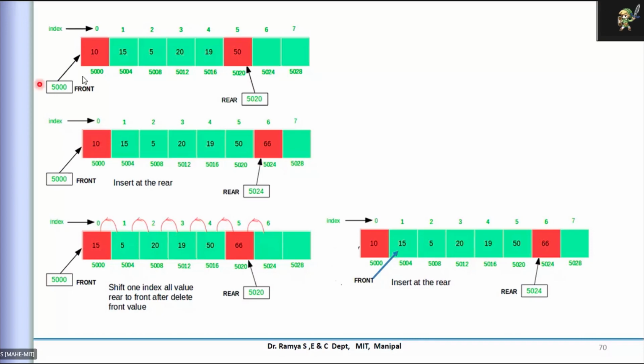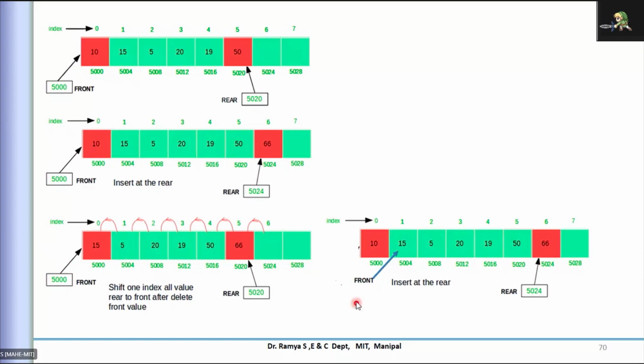Okay, so this remains the same. Instead of shifting all your elements one by one, what we are trying to do in the next method is, instead of the pointer being allocated at this, it is holding the address of this particular information. When I say I remove this element, I'm just changing the position of this pointer to the next element, as if I'm assuming that this is being removed. But physically it is not being removed. You are just changing the pointer position.